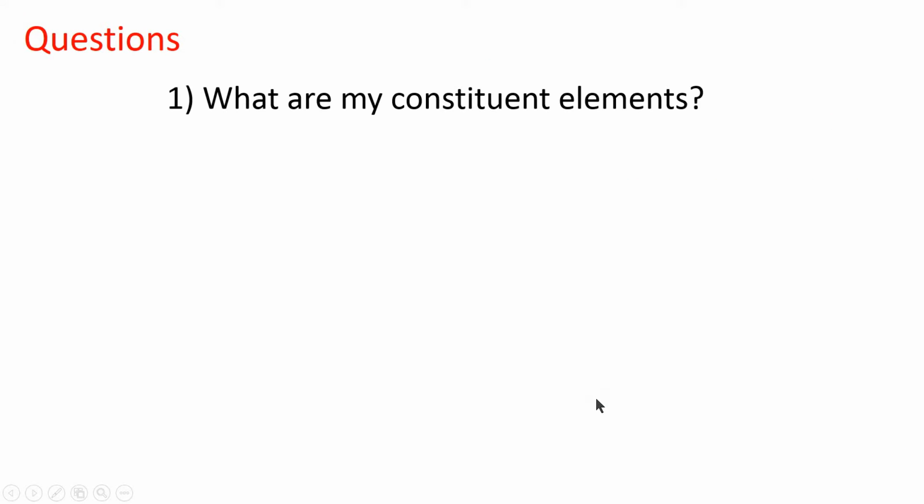The first question is, what are my constituent elements? The answer is sodium, boron and hydrogen. Sodium belongs to third period, boron belongs to second period and hydrogen belongs to first period.